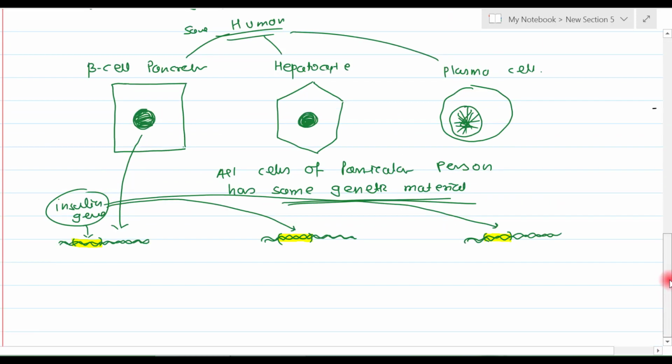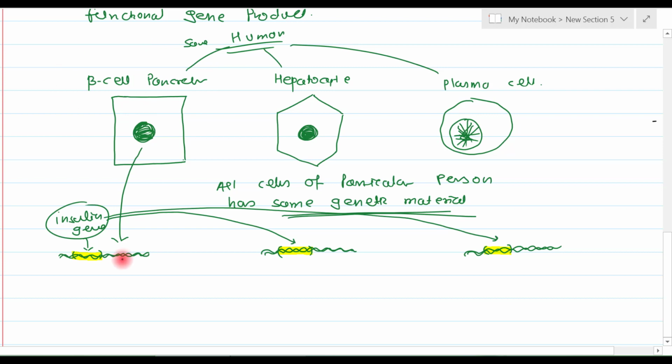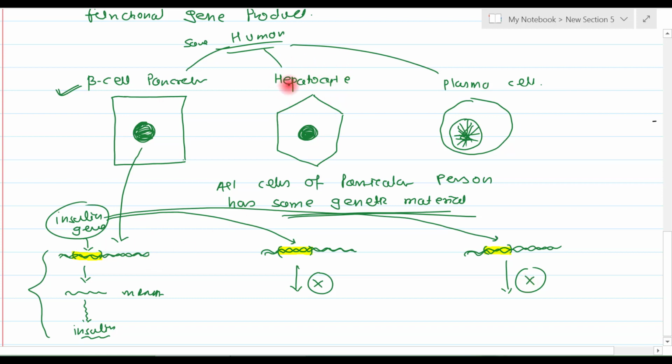Then why are only the beta cells of pancreas able to express this insulin gene? That means this insulin gene makes its mRNA, and it ultimately makes insulin. This is the final product. This expression of gene is possible only in beta cells of pancreas. It is not possible in hepatocyte. It is not possible in plasma cell. Why is it so? Why does our body never express the insulin gene in hepatocyte and plasma cell, and only in the beta cell of pancreas? This is something interesting, right?